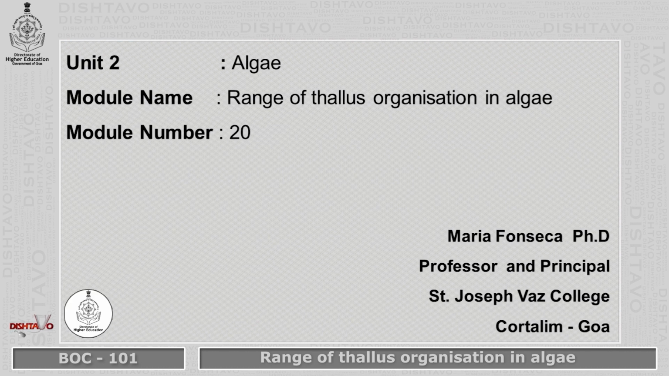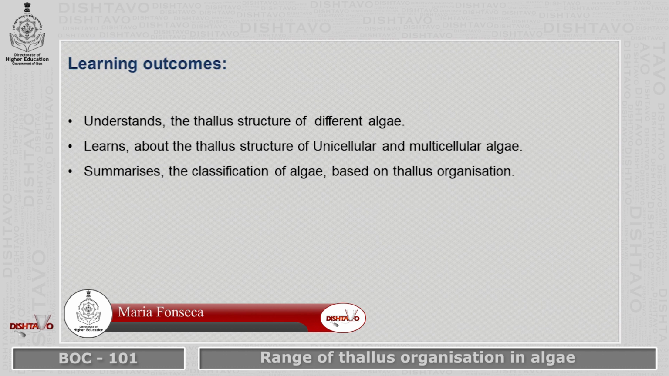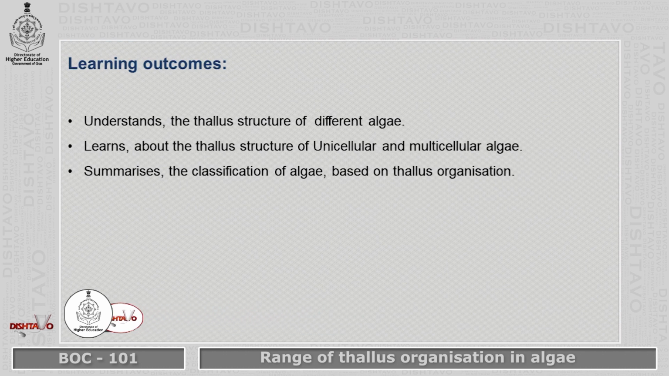My topic today will be on paper Biodiversity 1, paper code BOC 101. The module name is Range of Thallus Organization in Algae. The learning outcomes, what you are going to learn at the end of the topic, is you will understand the thallus structure of different algae. You will learn about the thallus structure of unicellular and multicellular algae. Summarize the classification of algae based on thallus organization.